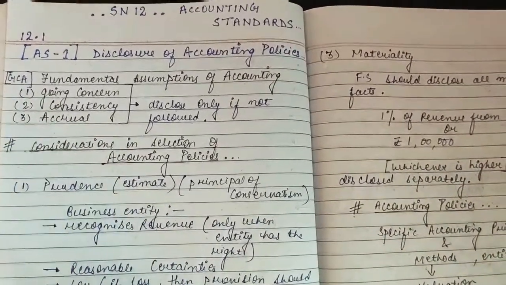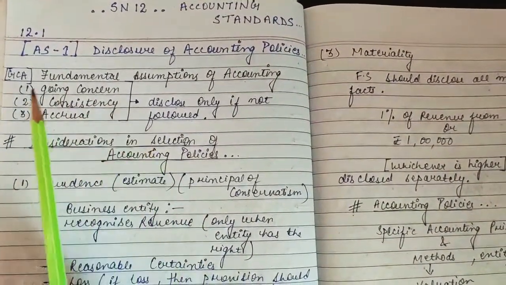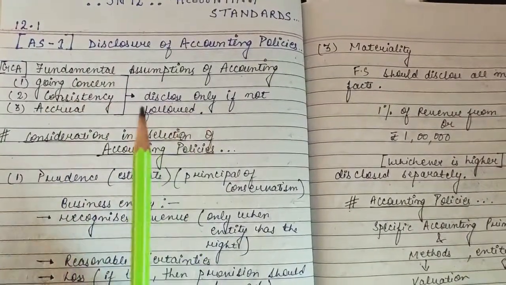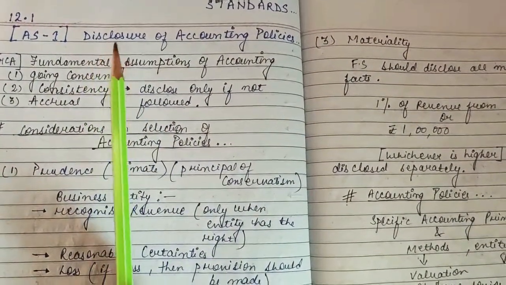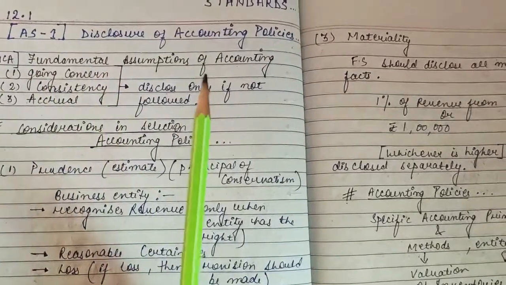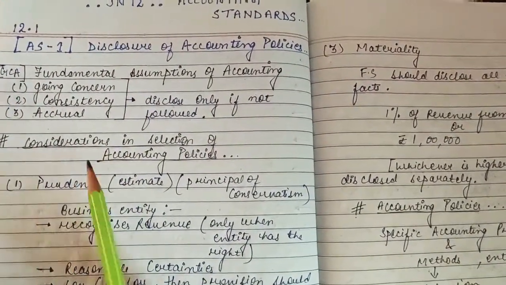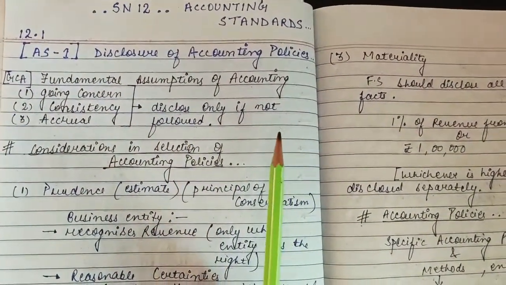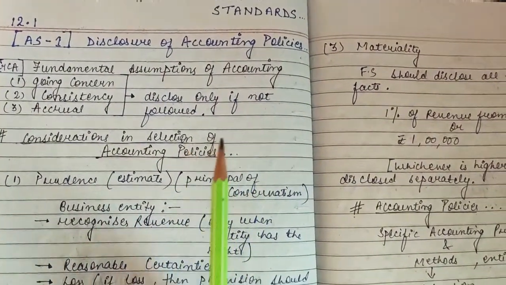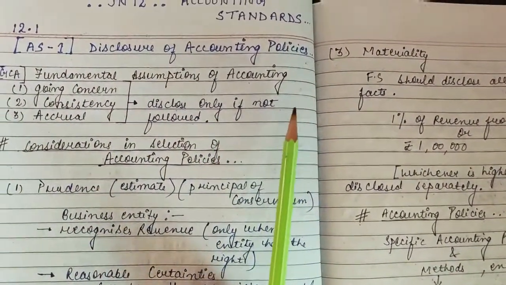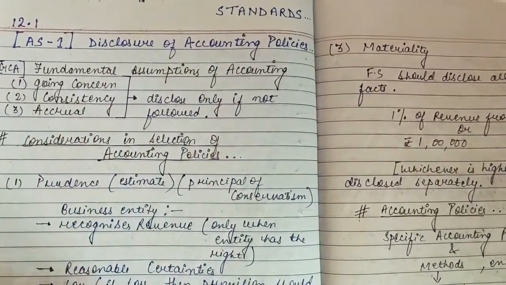Disclosure of accounting policies. Okay, so this is Accounting Standard 1, which is in CMA Inter, that is Study Note number 12.1 of Financial Accounting, Paper number 5. So disclosure of accounting policies, Accounting Standard 1, deals with the fundamental assumptions of accounting. What are the fundamental assumptions of accounting?